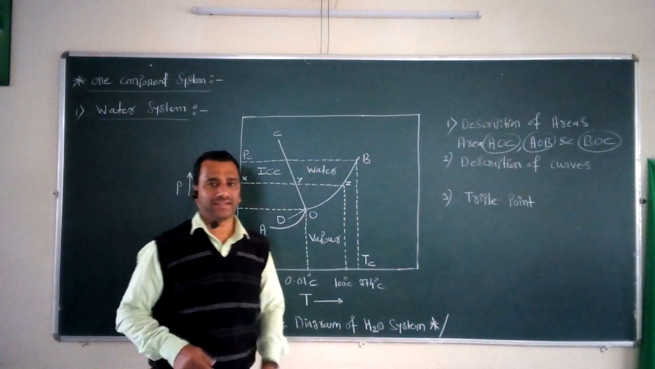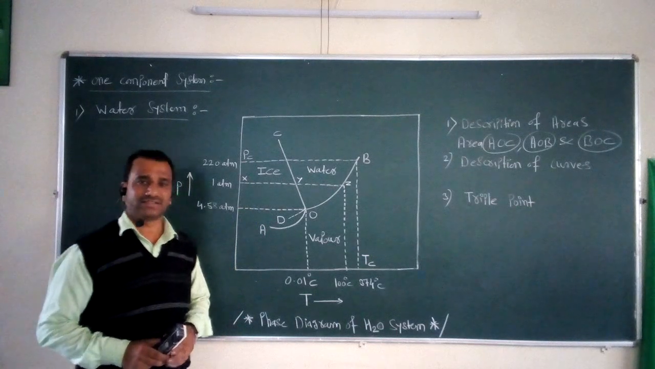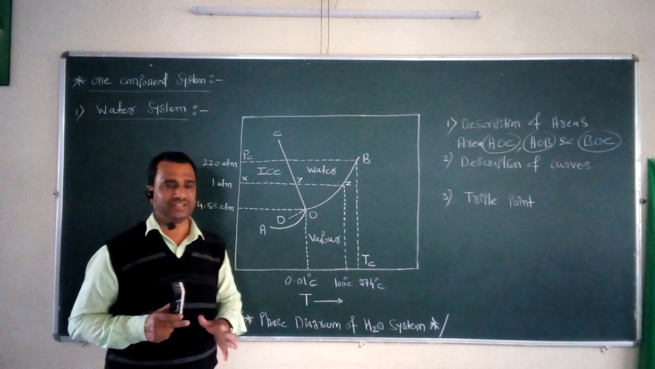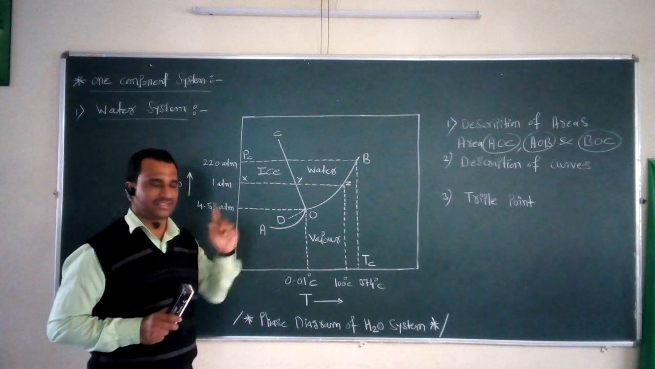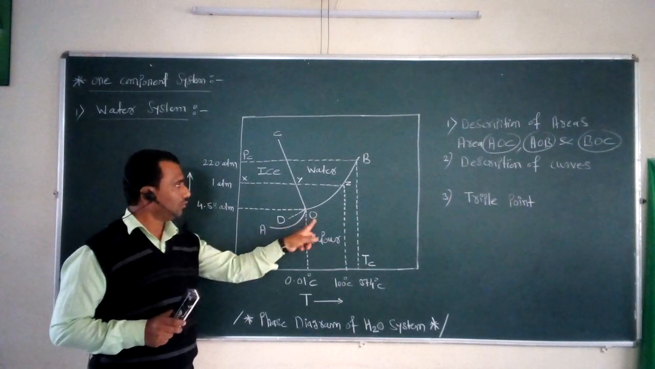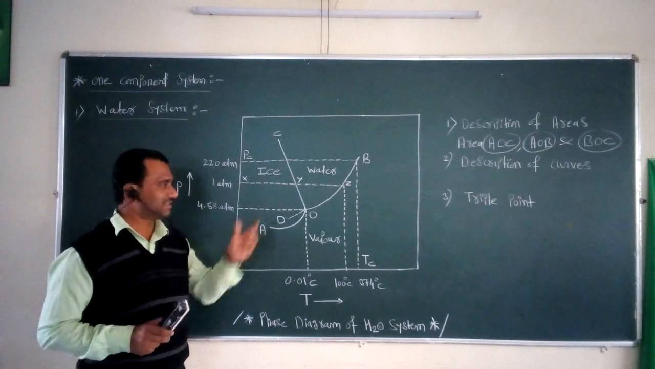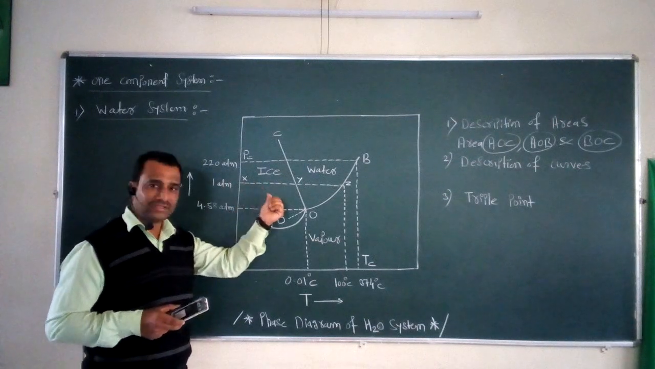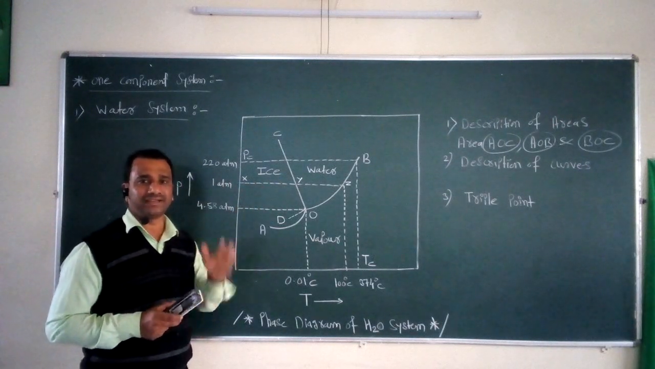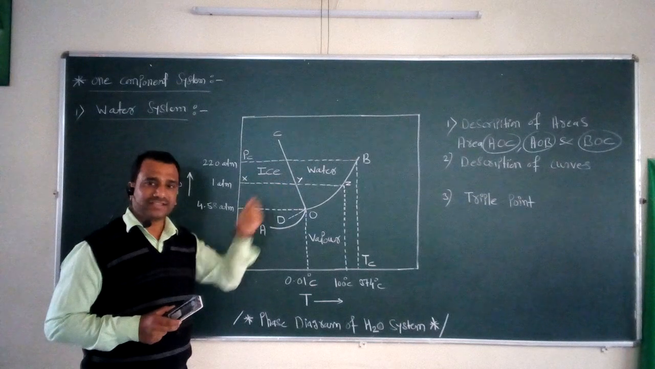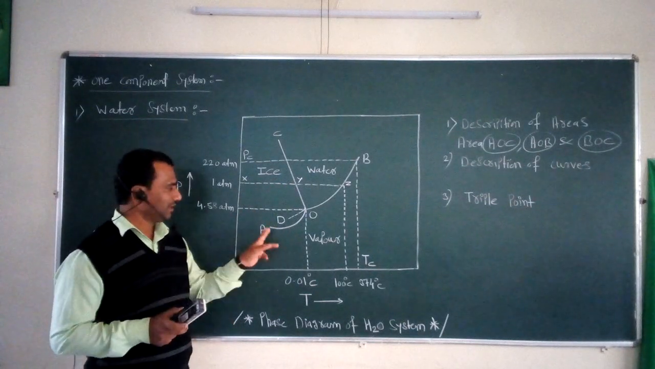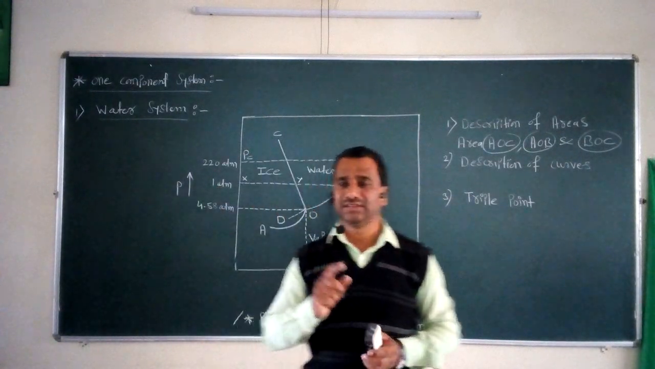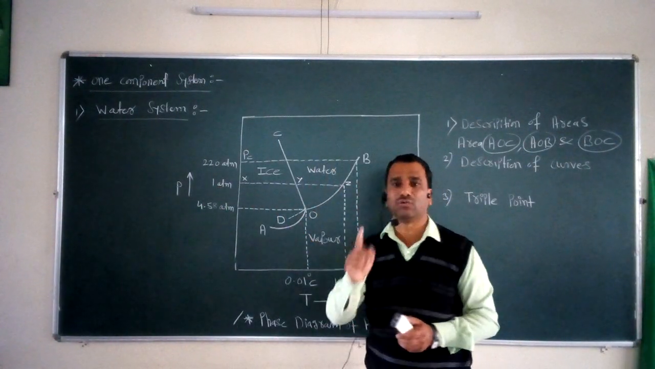Now, as far as these areas are considered in this particular water system, we have to study these areas individually. So first of all, we consider the first area, area AOC. In this area, one phase of the water system is present, and that is nothing but the ice. So the ice phase is present in area AOC. That's why the number of phases present in this area AOC is equal to 1.